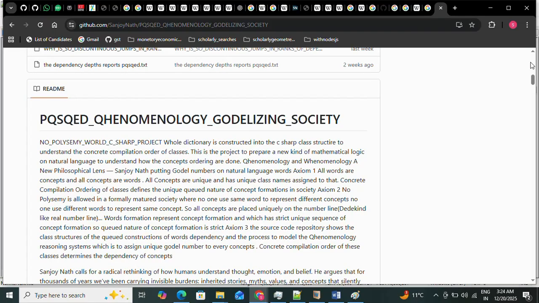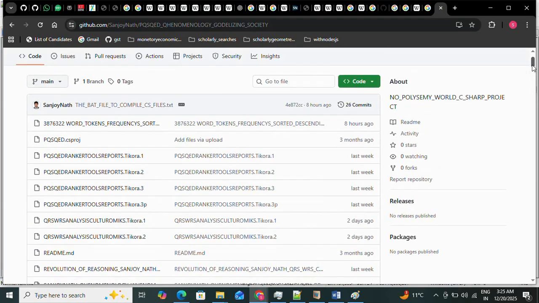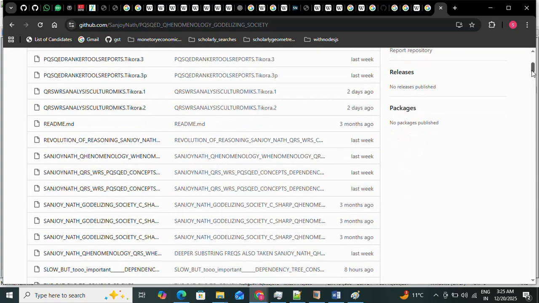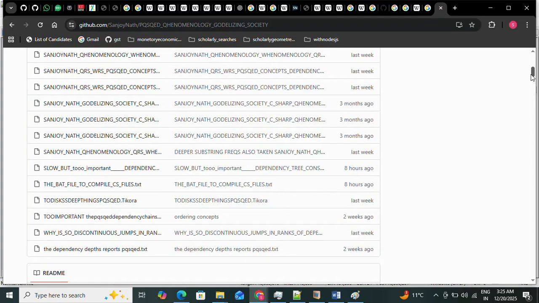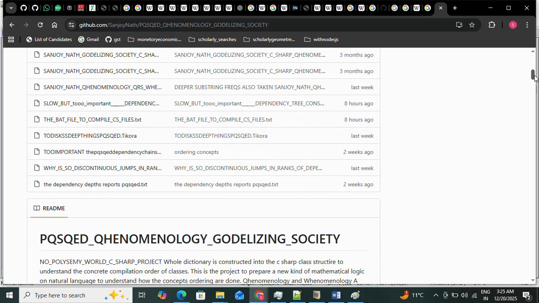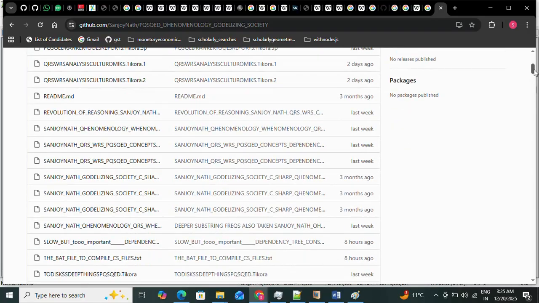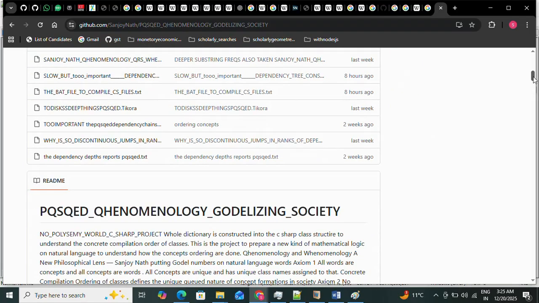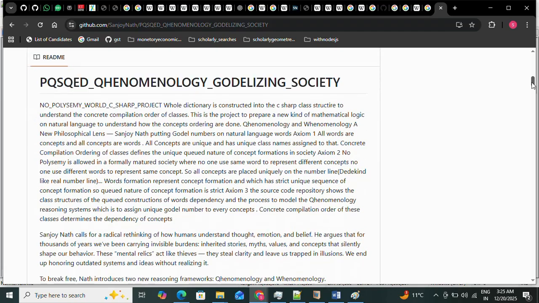structures, and you will get all the classes here in the first 3 RAR files. Here you will get the RAR files, and you will get the C# codes also, and from there you will understand that these are the Godalizing Society RAR files, and from there you can understand where we are standing and how we can get this kind of understanding of the dependency chains of the classes of the words. And in this way you will get the batch files to compile the classes, and the hierarchical databases.